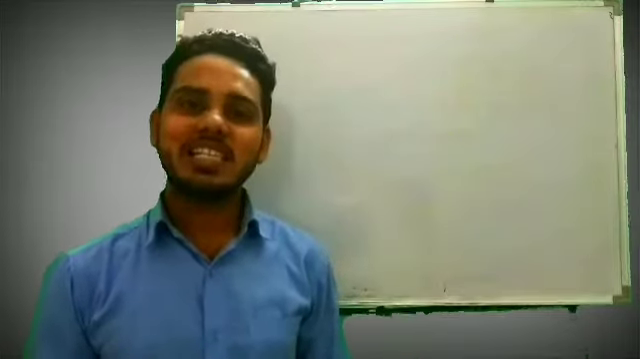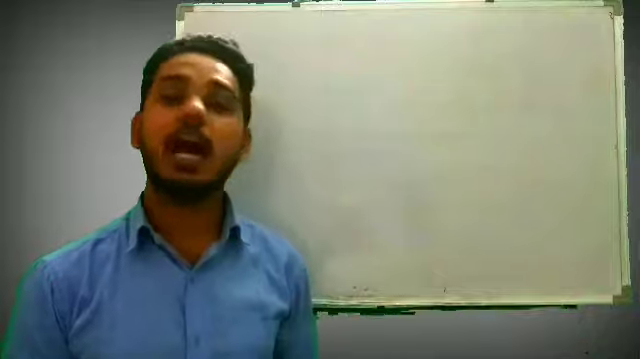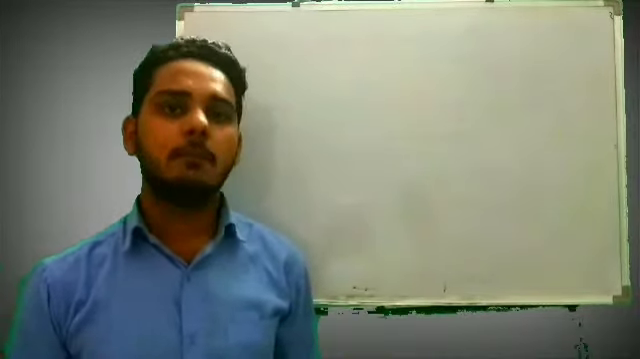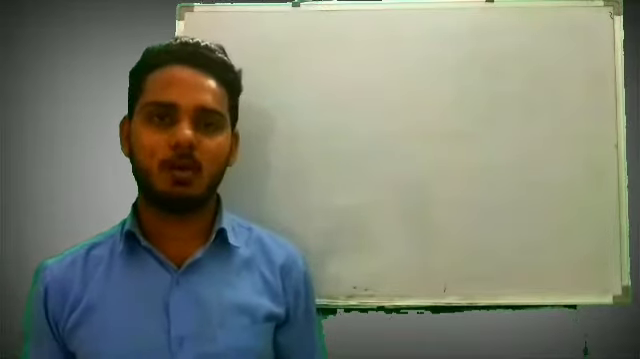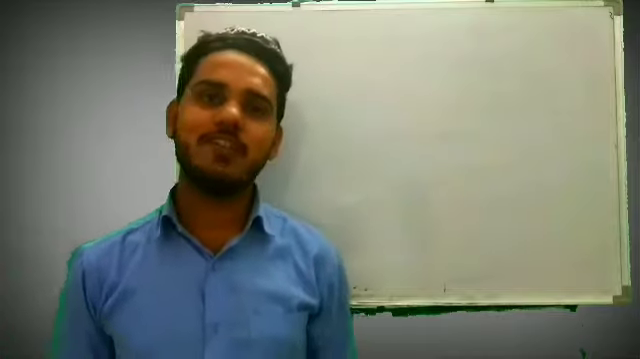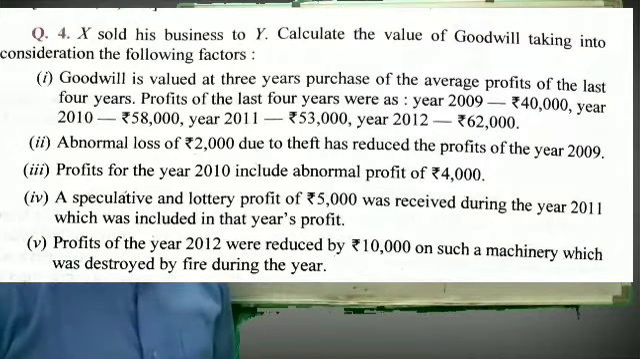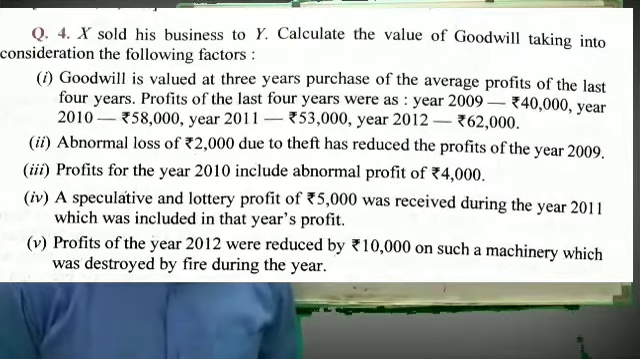Now let's take another question of our book. In the book that I am having, this is question number 4 of chapter 2, but I'll flash the question on the screen so that you can find the question. So let's see our question. X sold his business to Y. Calculate the value of goodwill taking into consideration the following factors.